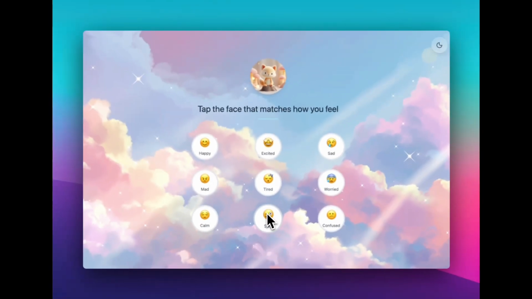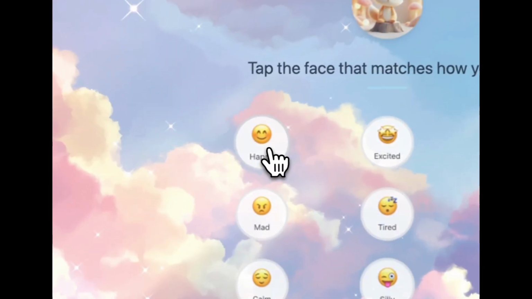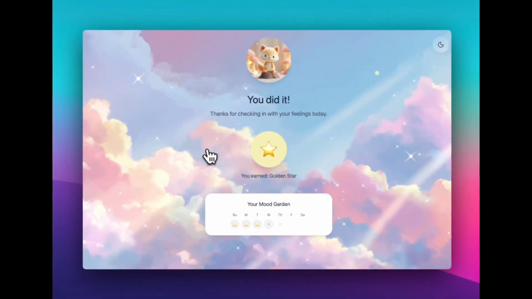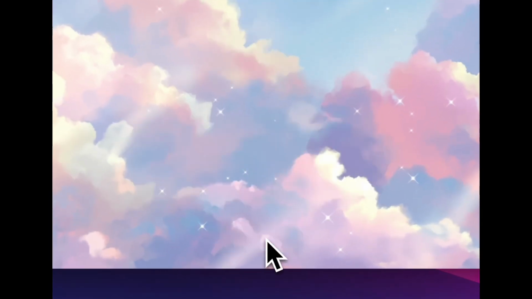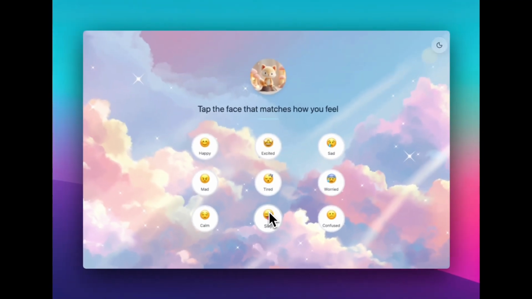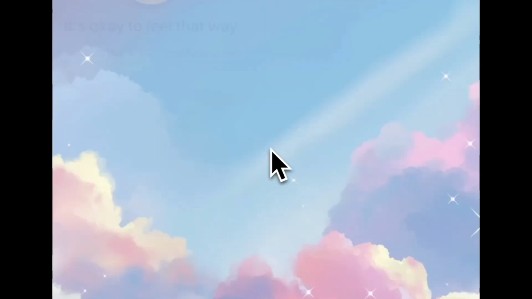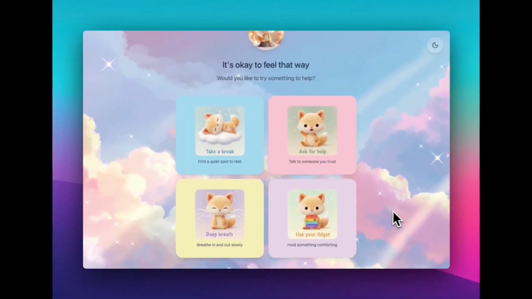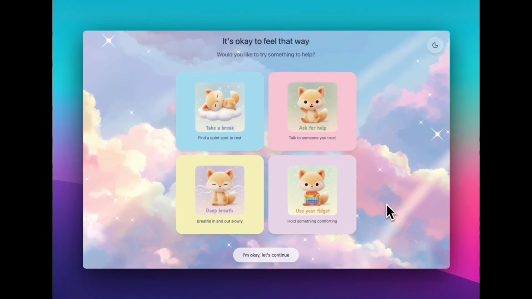Okay, so to start with, you tap the face that matches how you feel. So if you tap one of the positive emotions, it will thank you for the check-in, I'll show you, and give you a star. If, however, you are experiencing one of the more negative emotions, if we click sad, it's going to give you some options to do something about it. You can take a break, you can ask for help, you can take a deep breath, or you can use your fidget. And these cards change depending on the animal guide that we choose.